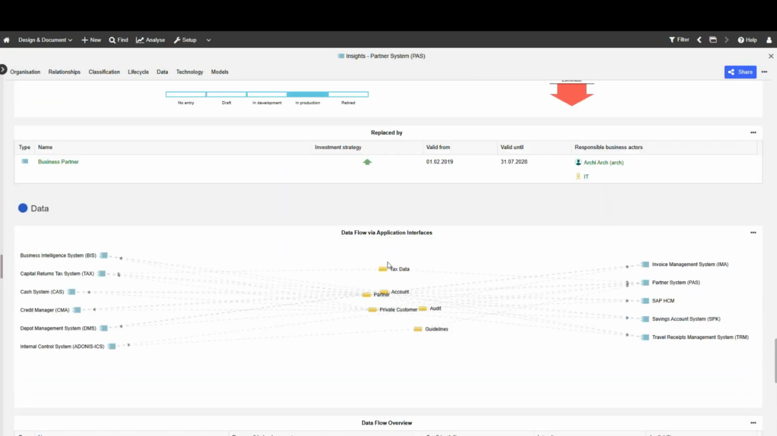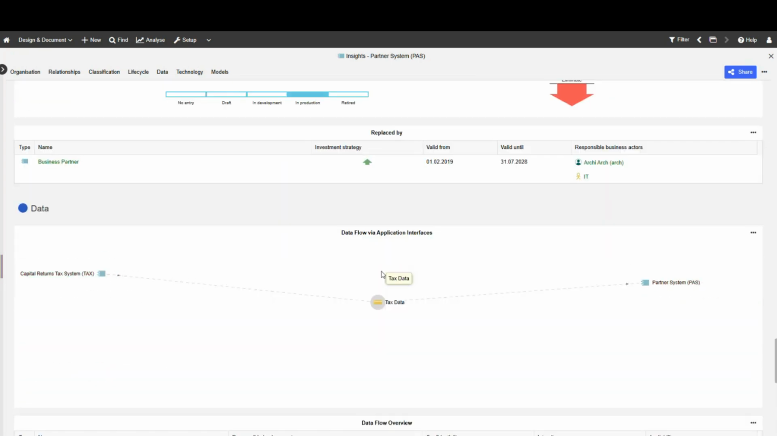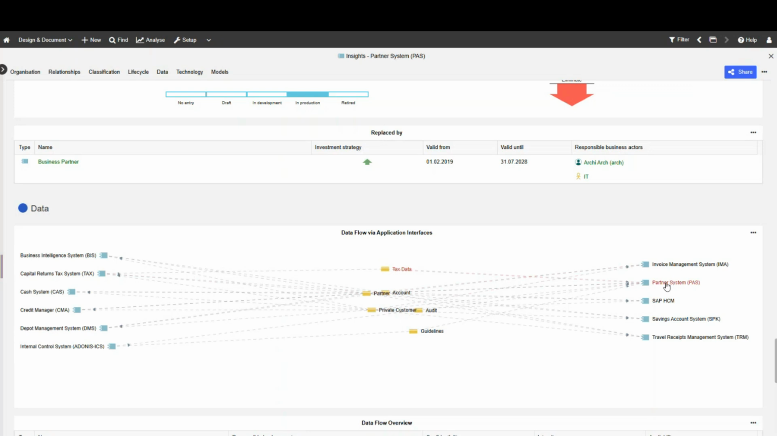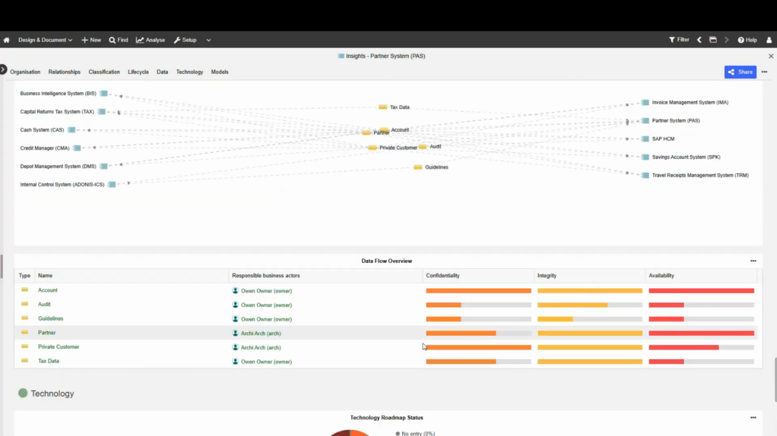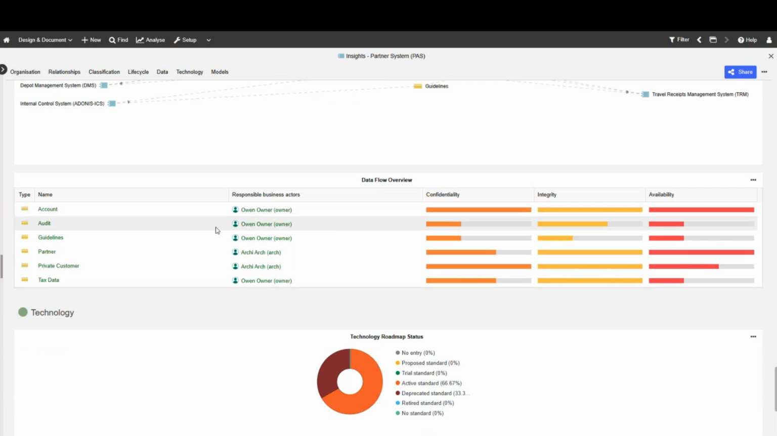Continuing down, I see my data that is being transferred. So I, for instance, can click on tax data, and I'm seeing that partner system and capital returns here are, well, this one's sending essentially this data to this one here, right? And always our partner system is somehow involved. So it's always going to pull out the information where my current insights that I'm looking at is somehow related to. Obviously, there's many more data objects in the repository, but this is the one relevant to this particular application.